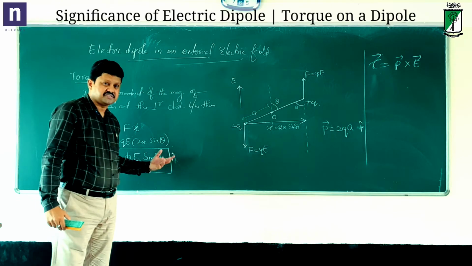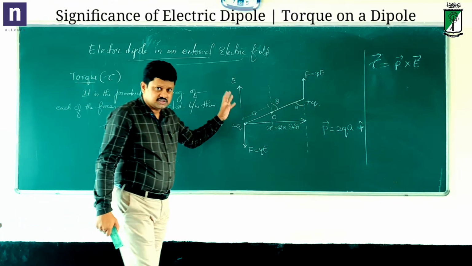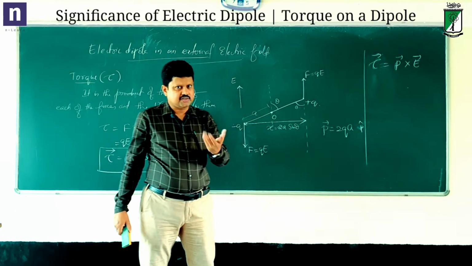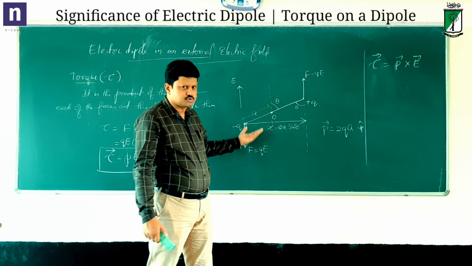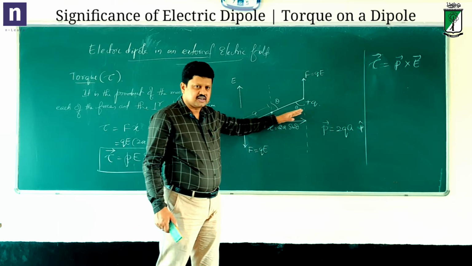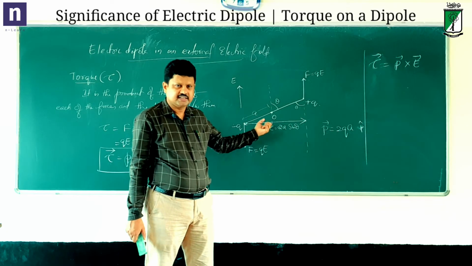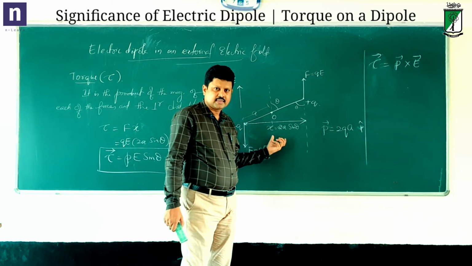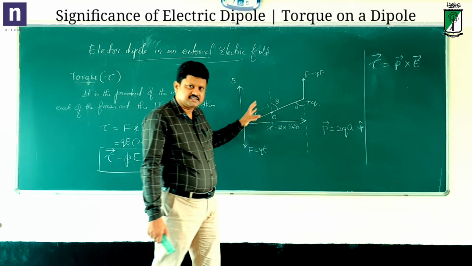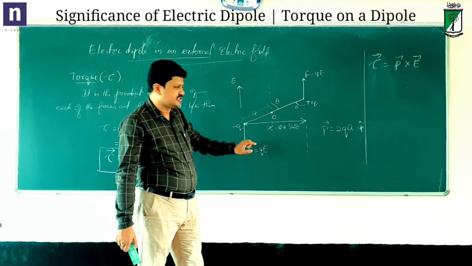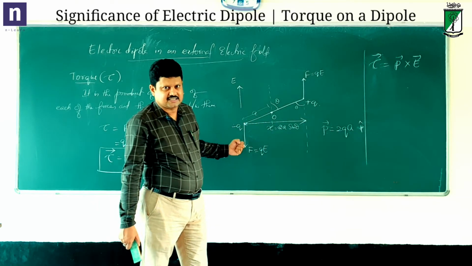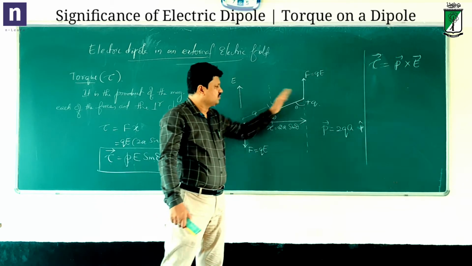What is the direction of this torque? General torque on a body you have already learnt in first PUC itself. The same thing holds good here also. When two equal and opposite anti-parallel forces act on a body, when they are separated by a distance, then a torque acts on the body which tends to rotate it, and that torque has a direction perpendicular to both the forces.